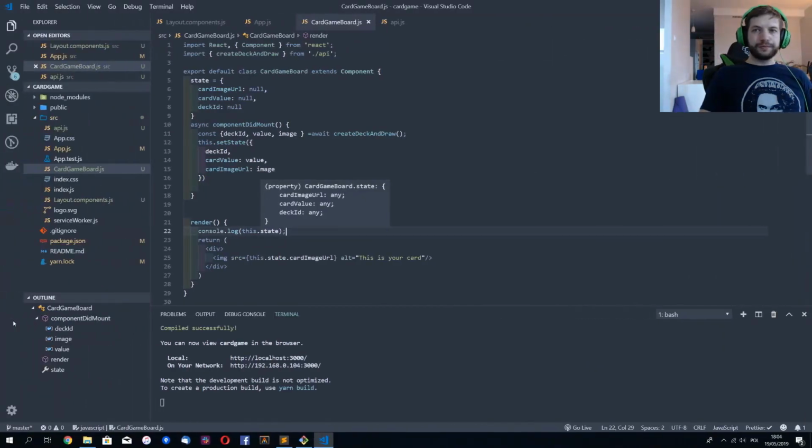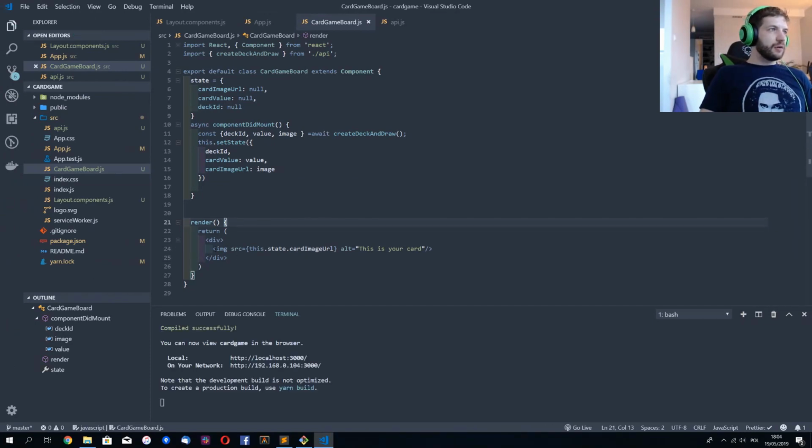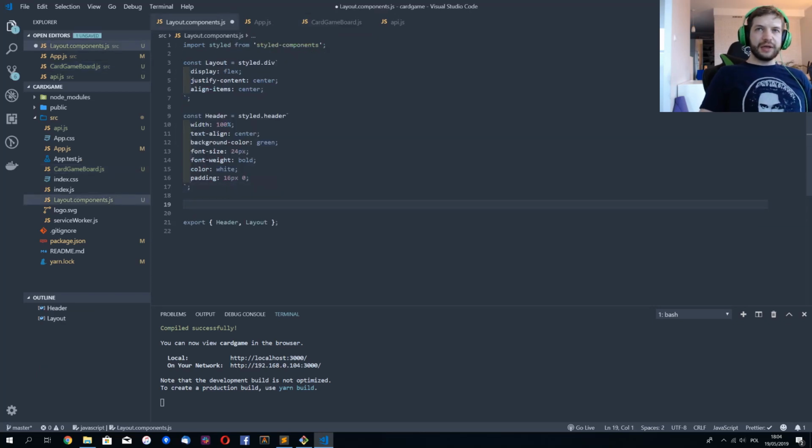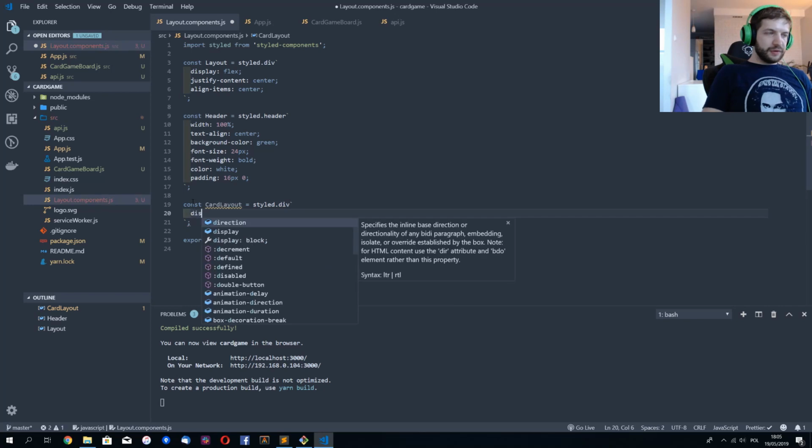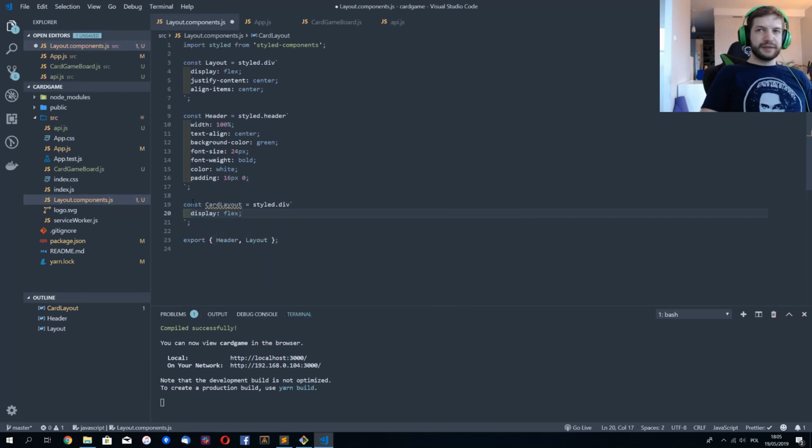And let us continue. I'm gonna wrap this component here into a new styled component, and I'm gonna call it card layout. Here is gonna be a styled div, please, with display of flex, direction of column, and margin of 16 pixels.